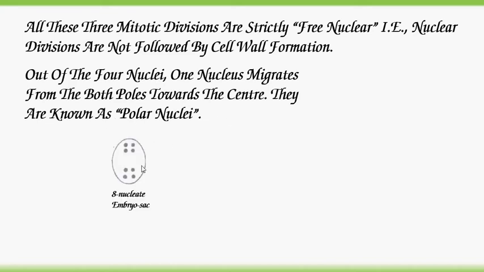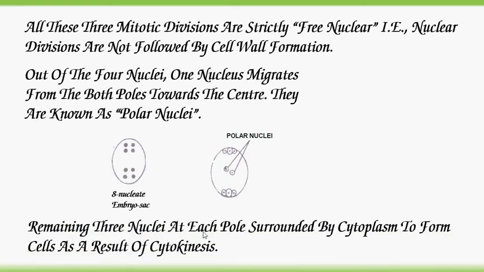Let's see. So already we saw this diagram, 8 nucleate stage. In this 8 nucleate stage embryo sac, one nucleus from each pole moves towards the center and forms the polar nuclei at the center. The remaining 3 nuclei at each pole are surrounded by cytoplasm to form cells as a result of cytokinesis.